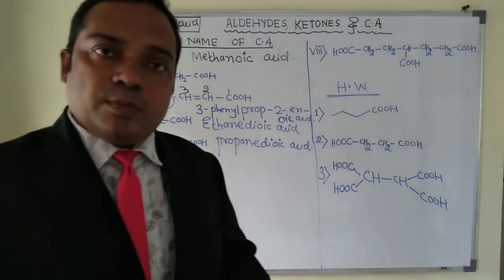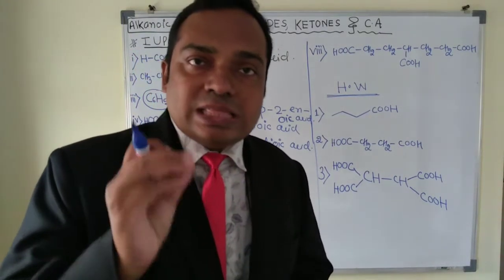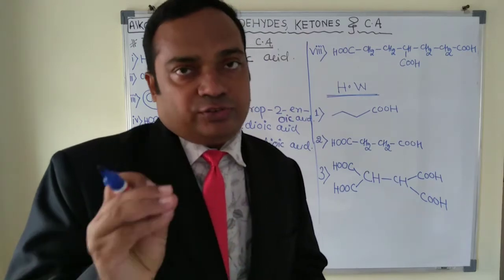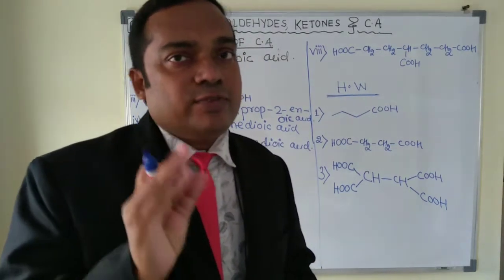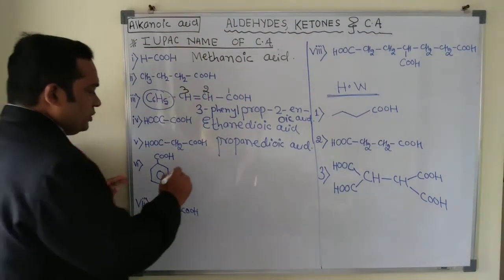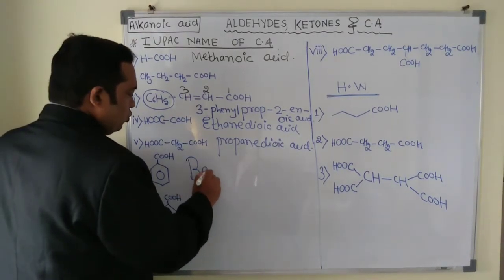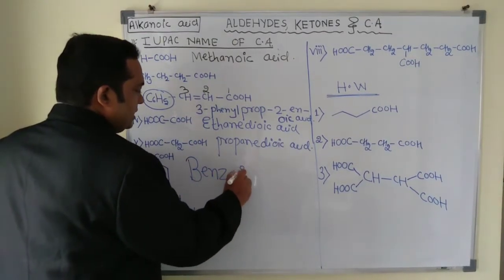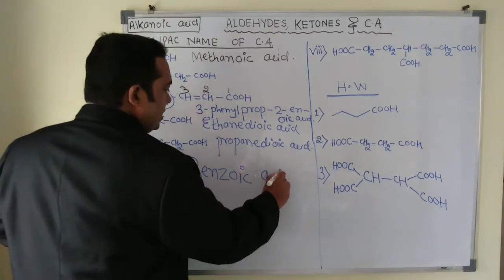Benzoic acids are those compounds which are considered in the common as well as the IUPAC system. Just keep in your mind, which are very important. So this compound is called benzoic acid. Don't forget, I'm telling again and again, this is called benzoic acid.